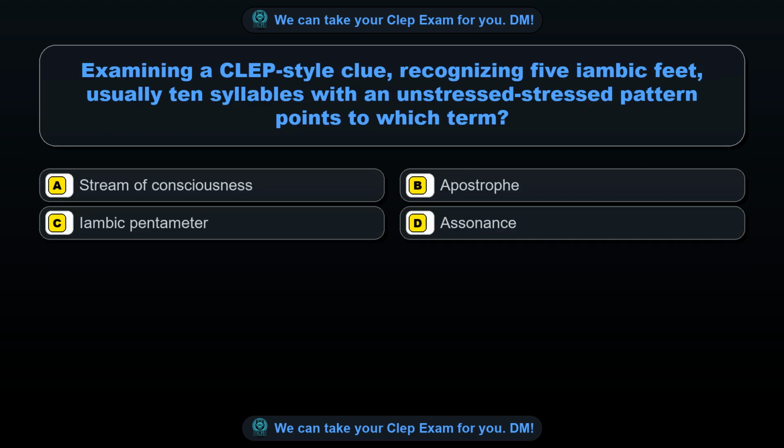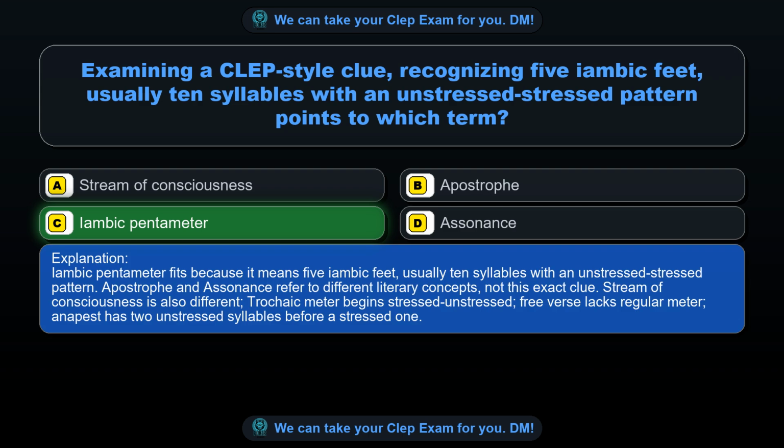Question 61. Examining a CLEP-style clue, recognizing 5 iambic feet, usually 10 syllables with an unstressed pattern points to which term? Option A, stream of consciousness. Option B, apostrophe. Option C, iambic pentameter. Option D, assonance. The correct answer is option C, iambic pentameter.